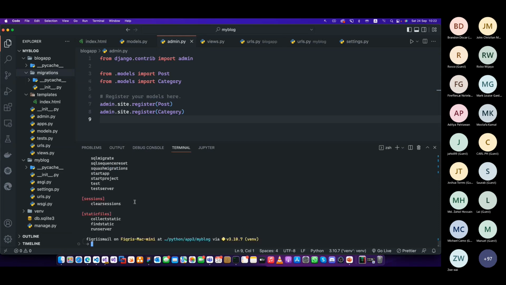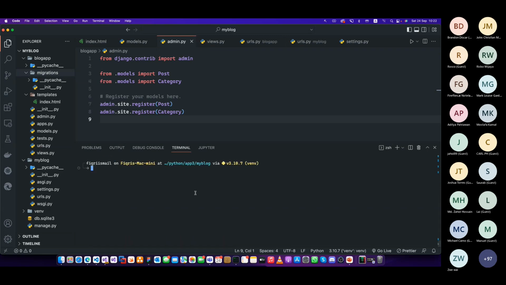And now if you look at these things, you will see commands like this. You will see makemigrations, right? You will see commands like migrate, and then you will see sqlmigrate, two different commands. So you start with creating the migrations, and then you run sqlmigrate, and then finally you migrate it. So let's start with that.